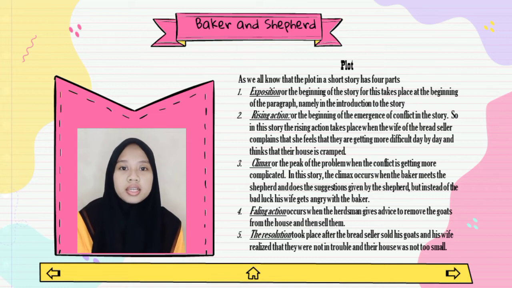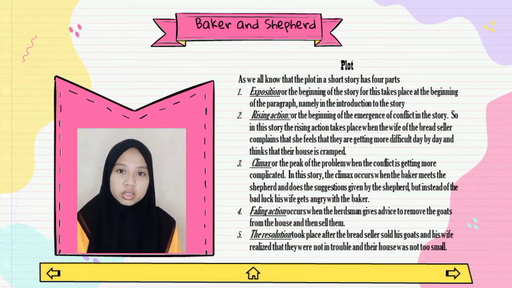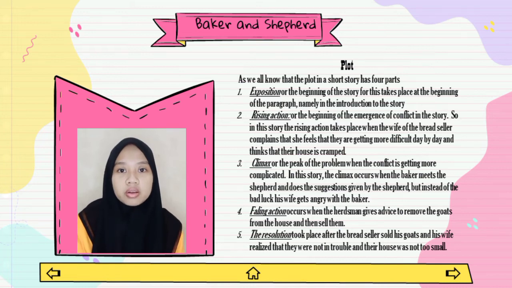And three, climax or the peak of the problem when the conflict is getting more complicated. In this story, the climax occurs when the baker meets the shepherd and follows the suggestion given by the shepherd, but instead of good luck, his wife gets angry with the baker. Four, falling action occurs when the husband gives advice to remove the gods from the house and sell them.